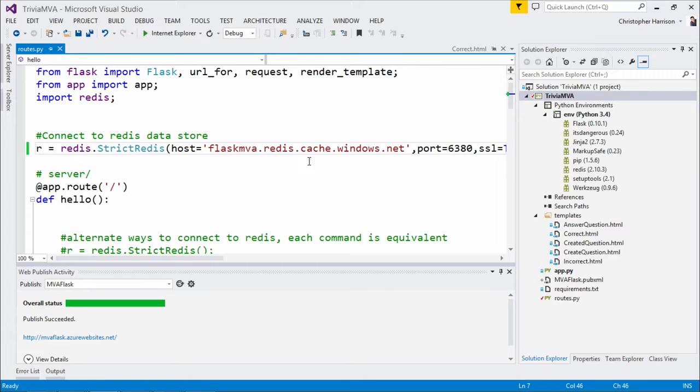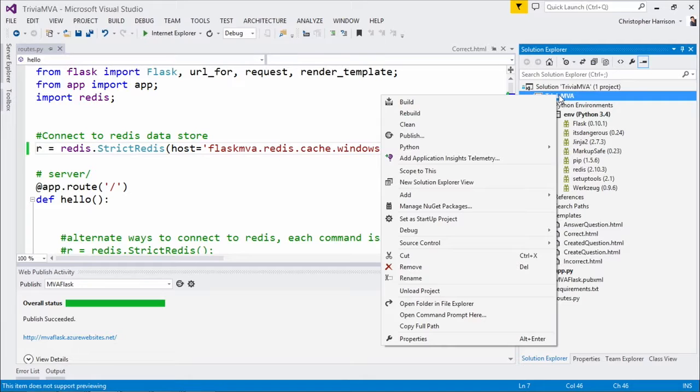I go in, I make a couple of changes, and I'm ready to push these out again. It's just as simple as right-click and publish. Cool. It doesn't matter if you're doing it locally or if it's out on Azure. When you say publish, it sends it to wherever you wanted it sent. Exactly. That was pretty cool.